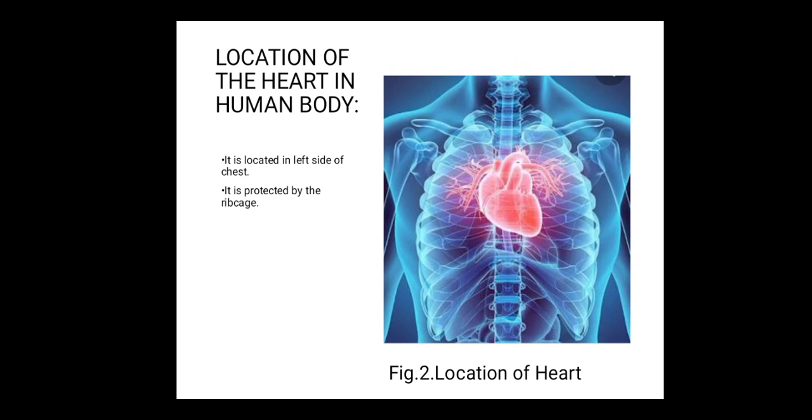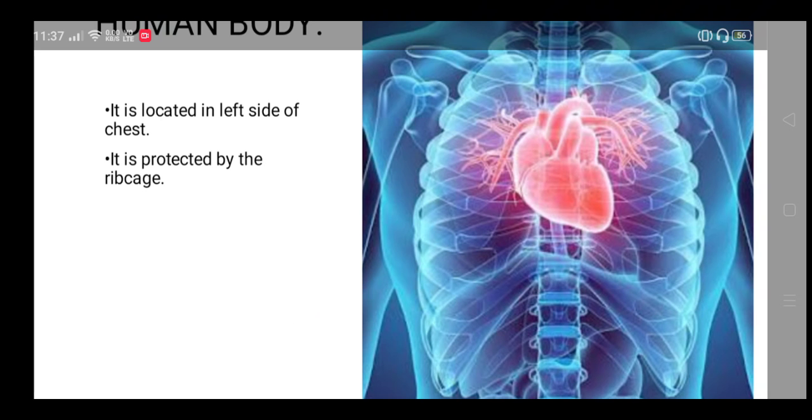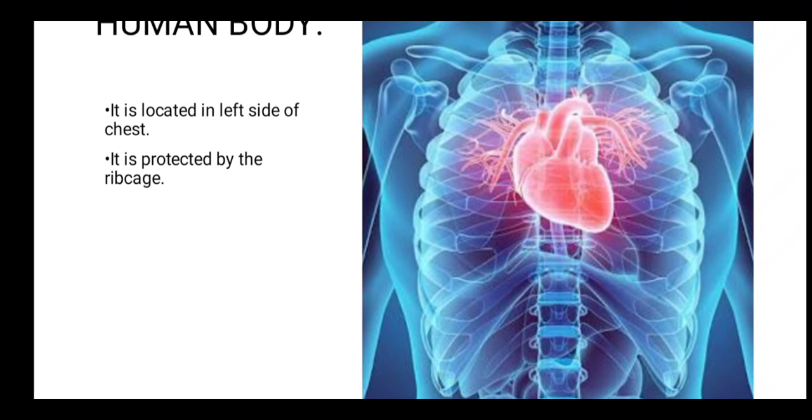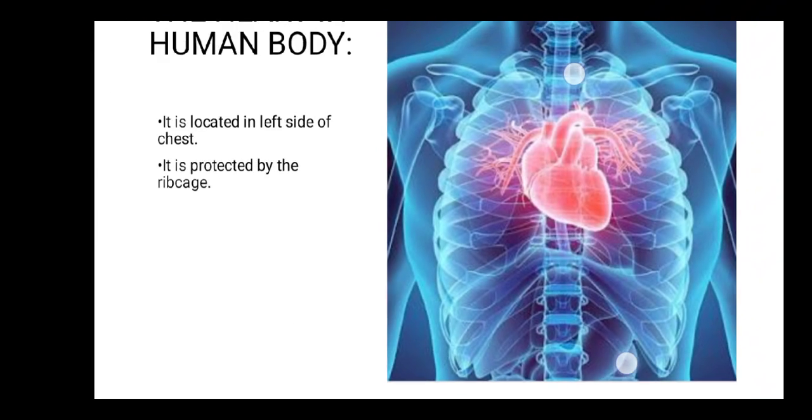It is located in the left side of the chest cavity. So, as you can see, the heart is located towards the left of the chest cavity, and it is the only organ which is protected by the rib cage. So as you can see, this is the diagram, and in this the heart is protected by the rib cage and it is located left towards the chest cavity.